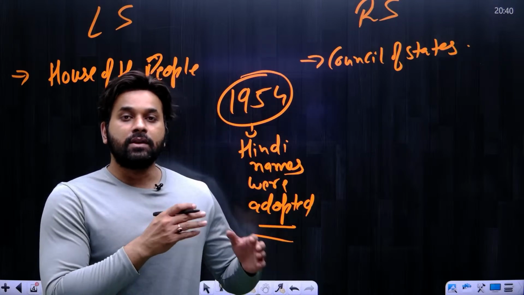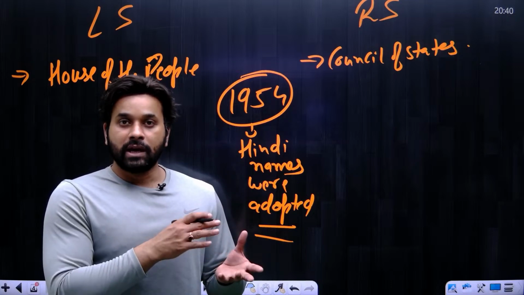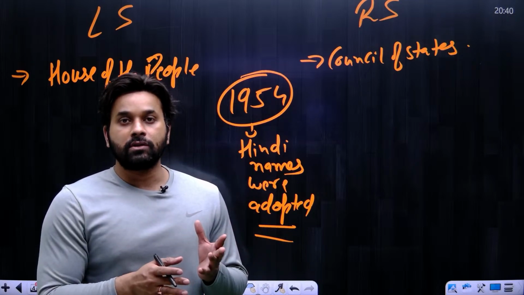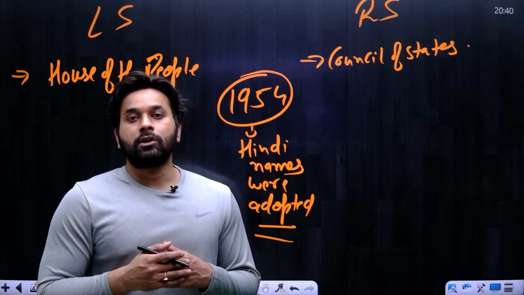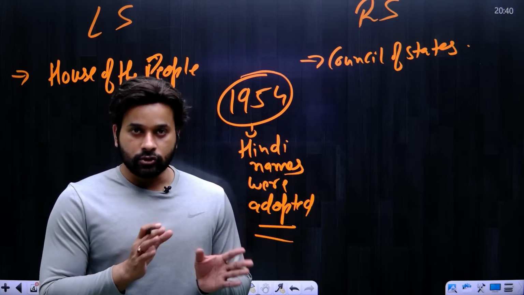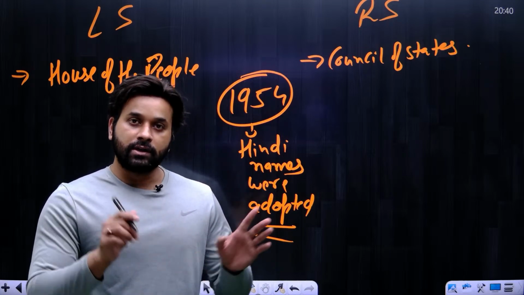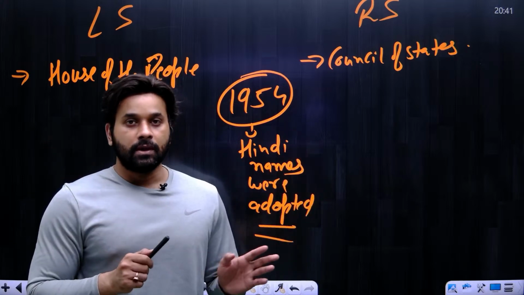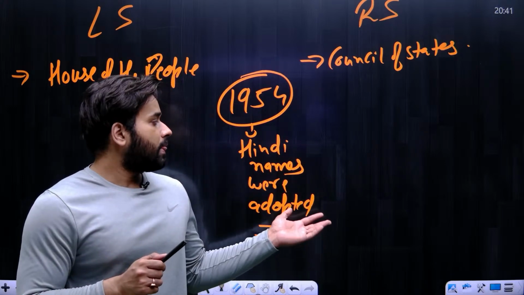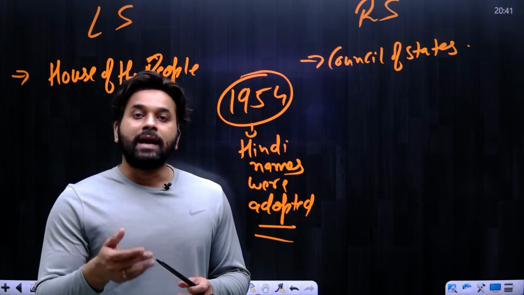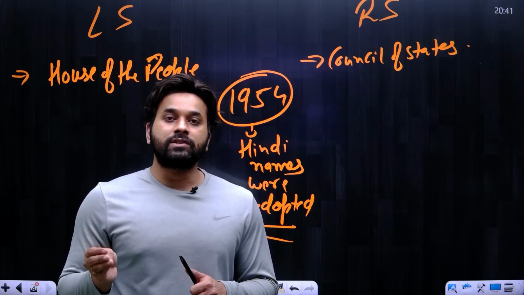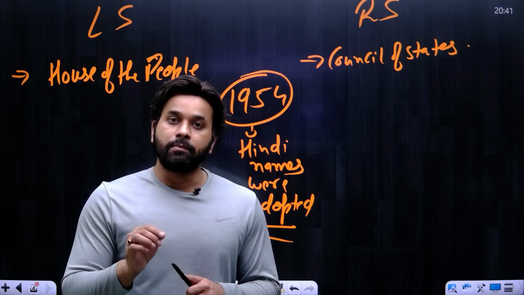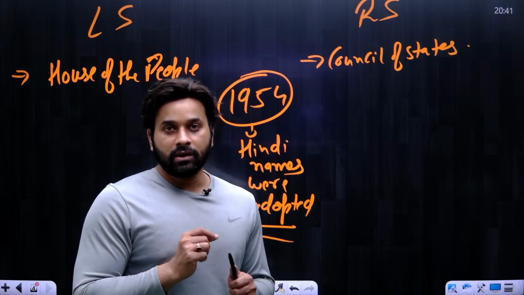There has been no amendment in the Constitution replacing House of the People with Lok Sabha and Council of States with Rajya Sabha. But these Hindi names were adopted in 1954, so you have to remember the year.